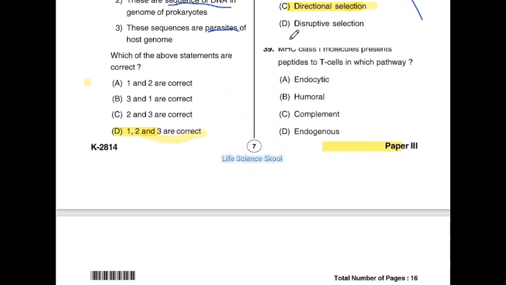Moving on to the next question. MHC class 1 molecules represent peptides to T cells in which pathway? Option A endocytic, option B humoral, option C complement, option D endogenous. I have made many videos about immunology. If you are interested, please do watch those videos. I will definitely say that those videos are going to help you. And here MHC class 1 molecules are going to present the peptide to T cells in the endogenous pathway. So they present in the endogenous pathway. Option D is the correct answer.